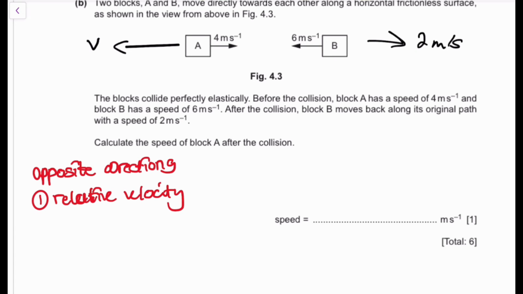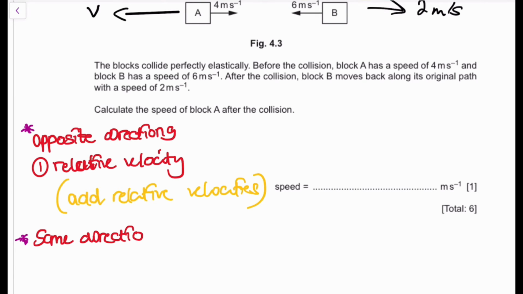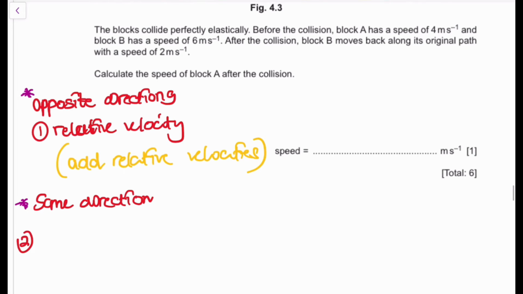This is the golden rule. And when they move in the same direction, this is the second rule, you're therefore going to subtract their velocities.